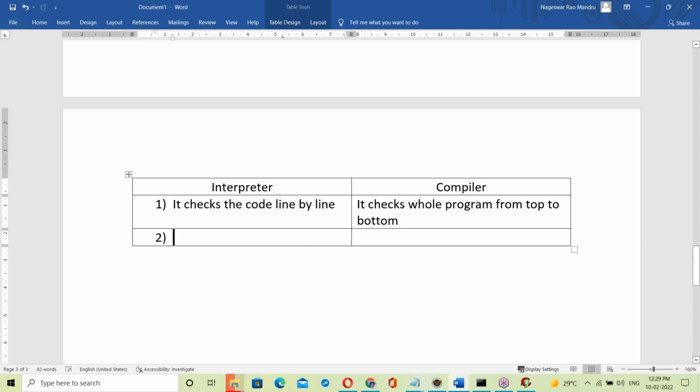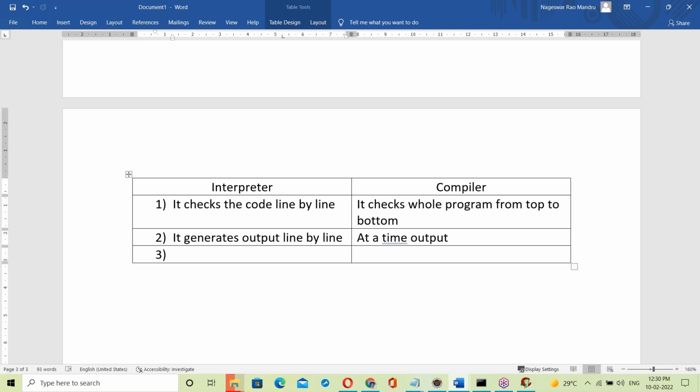Okay, right? Next, when it comes to output, the interpreter generates output line by line. First line checking, converting into bytecode, giving output. Second line checking, converting into bytecode, giving output. Line by line output here. Compiler: at a time output. It generates one exe file, and you see the output at a time.